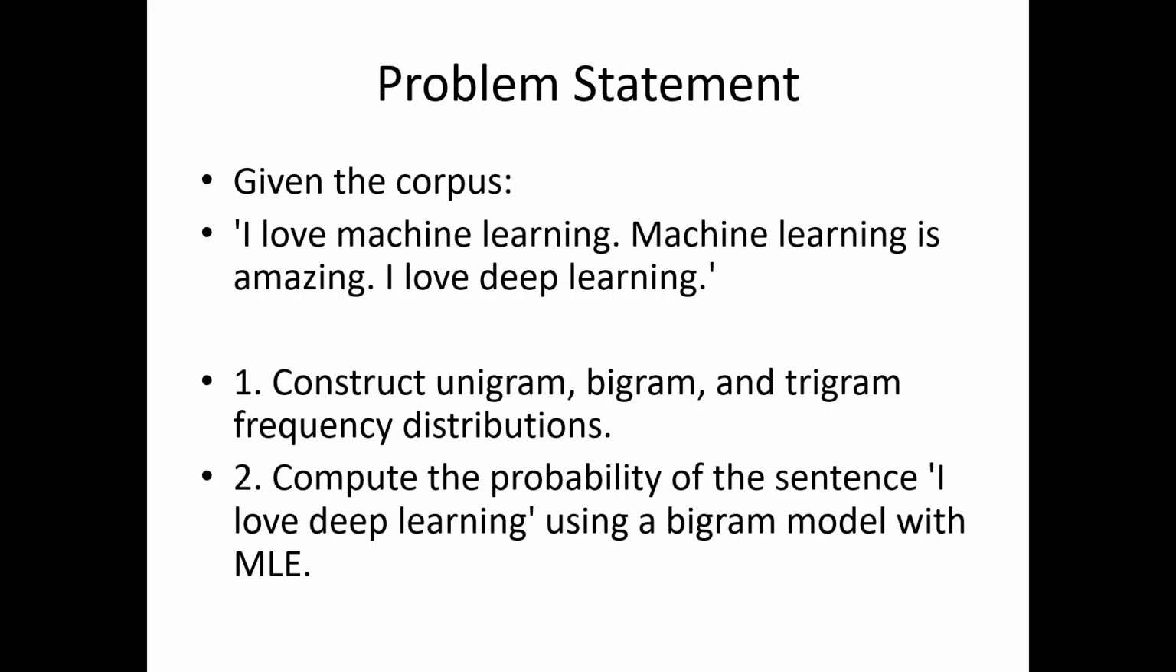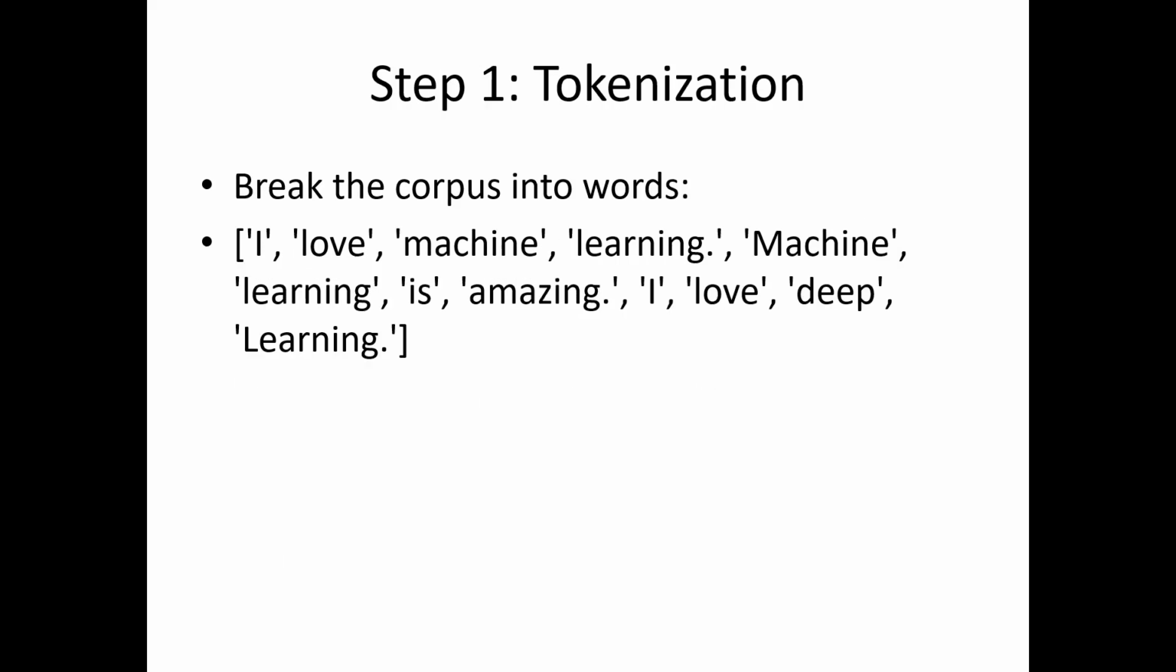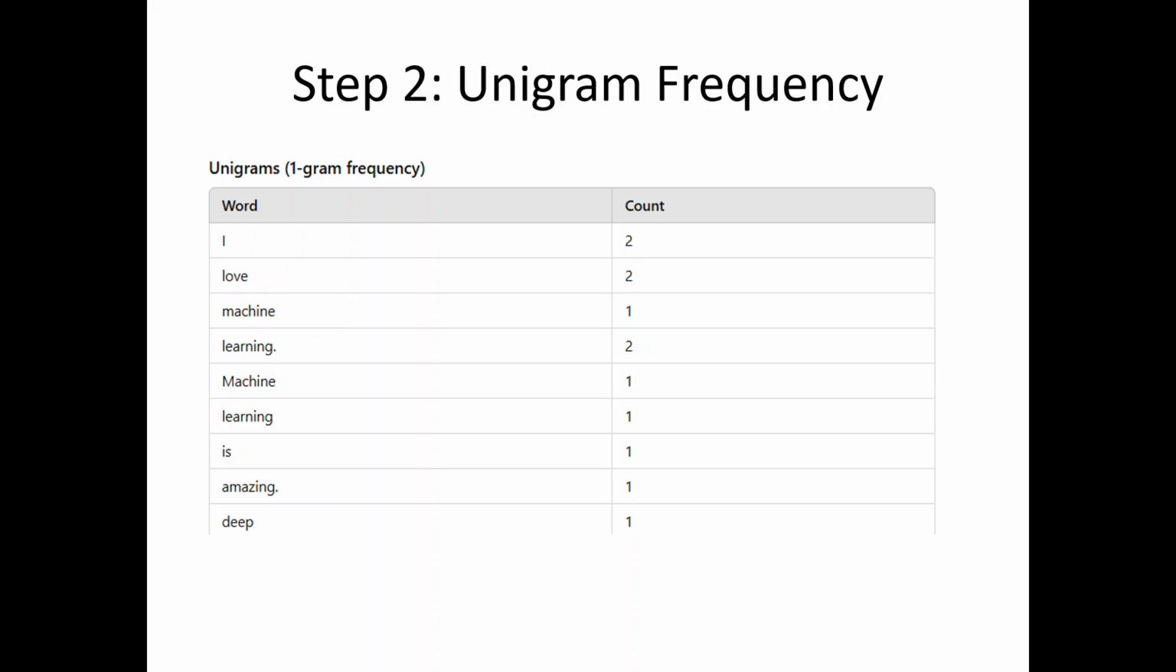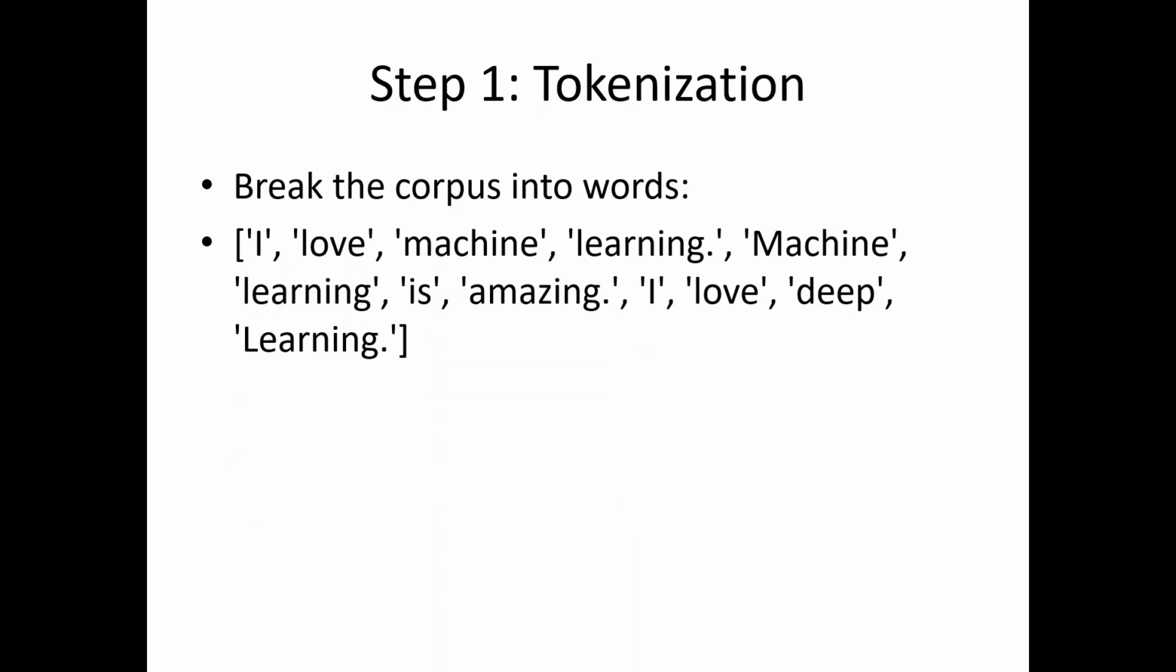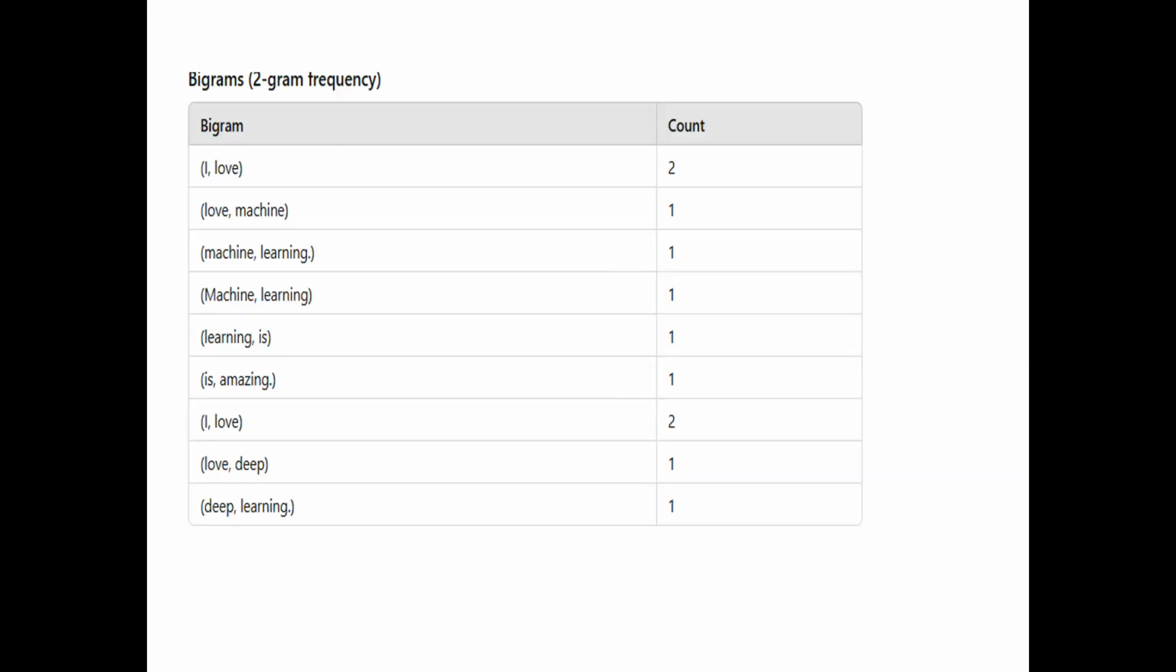So let us move and split the given corpus into individual words, and calculate the frequency: how many times I is repeated, how many times love, machine, learning is repeated. Is is one time, amazing one time, deep one time. If you observe, you can understand the frequency of words in the corpus. This is the unigram.